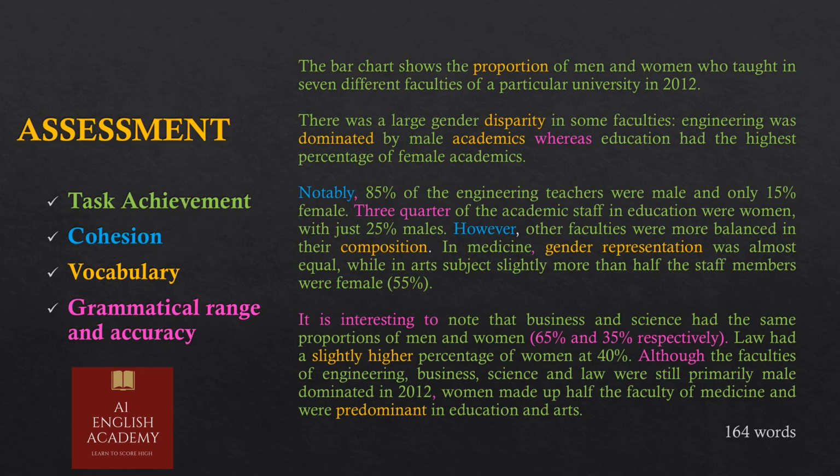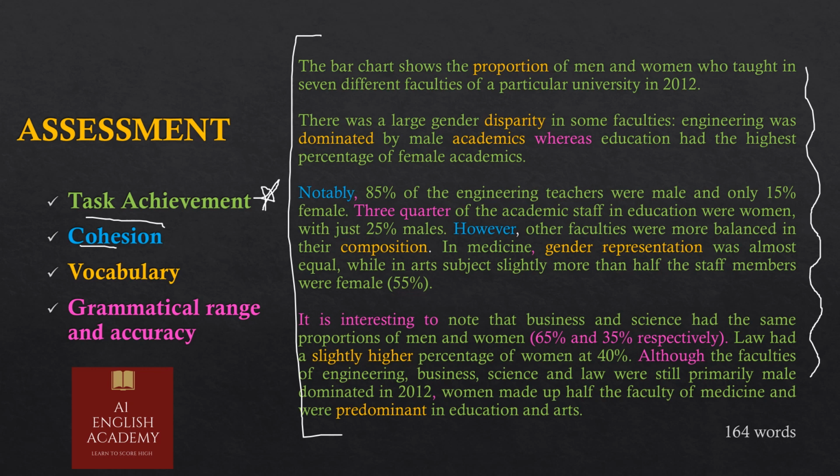The first comes task achievement. Task achievement means the information which you have provided in the written form. You have extracted information from the graph or whatever the picture was given to you. Have you accurately provided that information and have you covered all the points, all the key features? That comes under the task achievement, and yes, in this composition we have covered all the points. Second comes the cohesion.